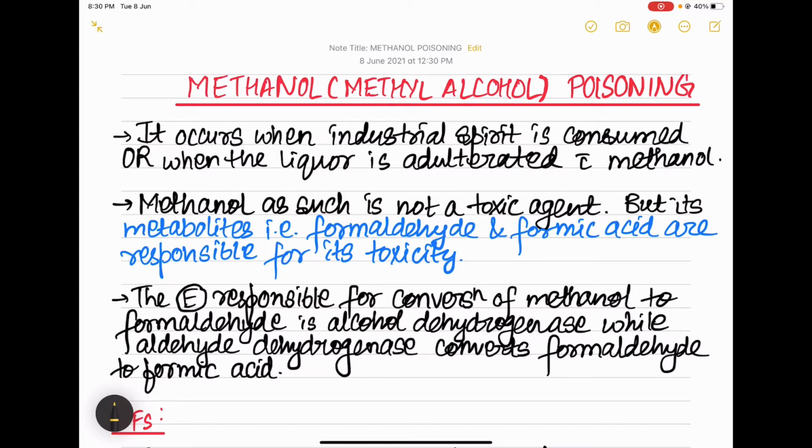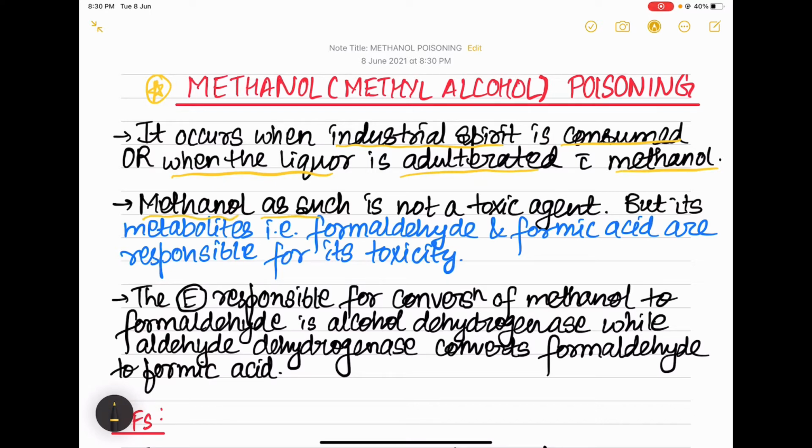Now without wasting any time further, let's get into today's topic. So today I'm going to discuss with you methanol poisoning, that is methyl alcohol poisoning. Okay, an important topic in medicine. So methanol poisoning occurs when industrial spirit is consumed or when the liquor is adulterated with methanol.